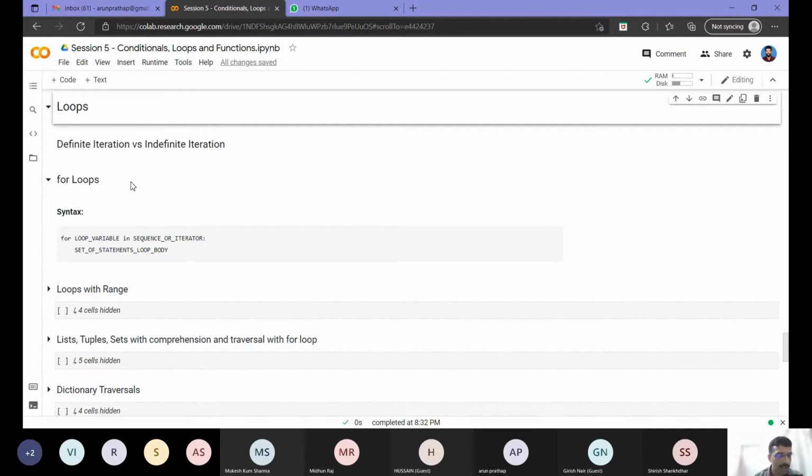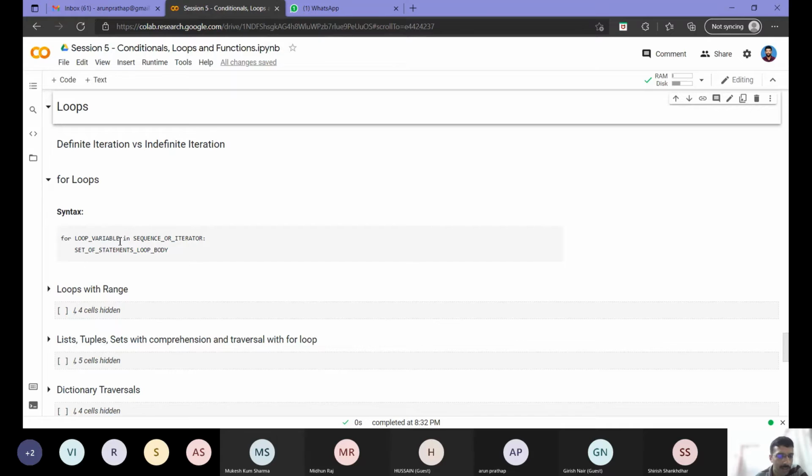So what's the syntax of a for loop? Two things we need. We need a loop variable, which can even be a dummy, and we need something called a sequence or iterator. So what's a sequence? Data types like list, tuple, set, string, or an iterator is something like a generator function, range, something like that.